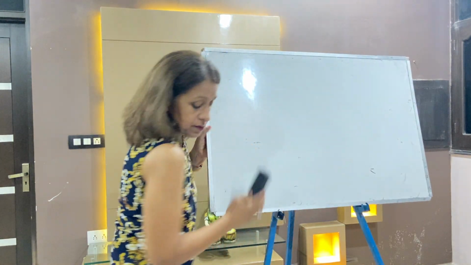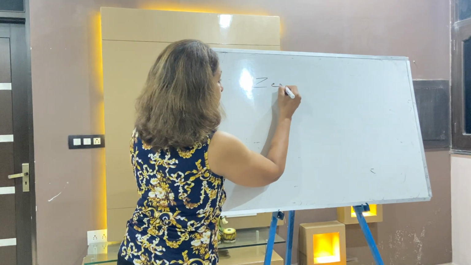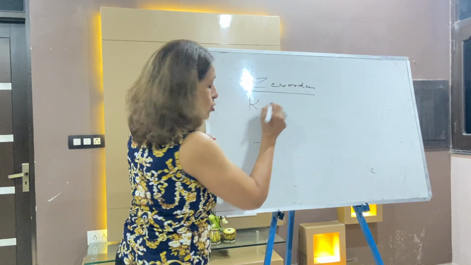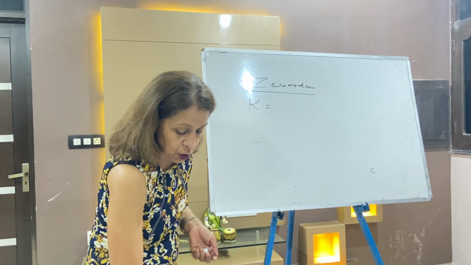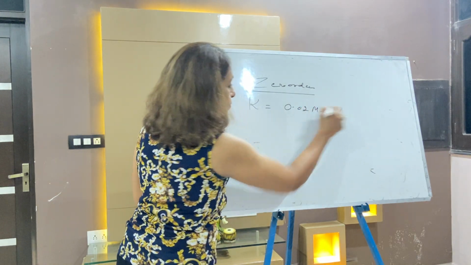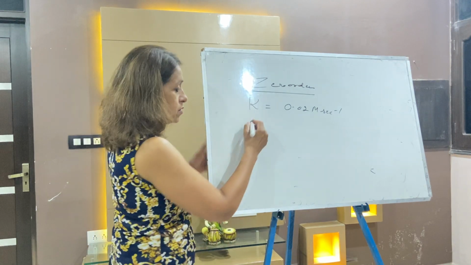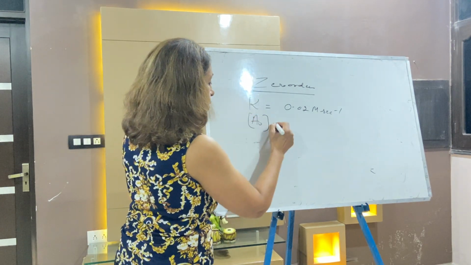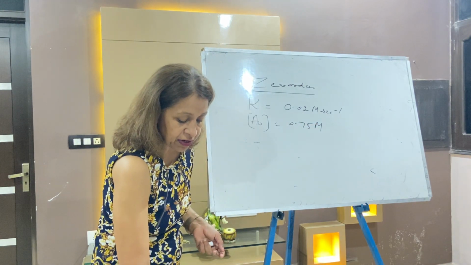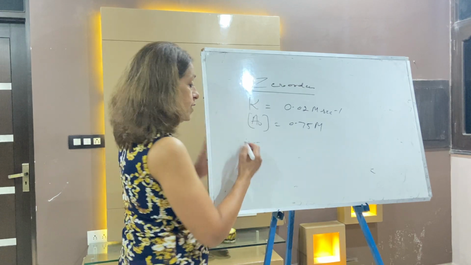First question is on the rate constant of the zero order. Write down a heading: zero order. I am taking questions of zero order first. The rate constant of the zero order is 0.02 mole per liter per second. Its initial concentration A0 is given as 0.75 M. Calculate the concentration of the reactant left after 30 seconds.